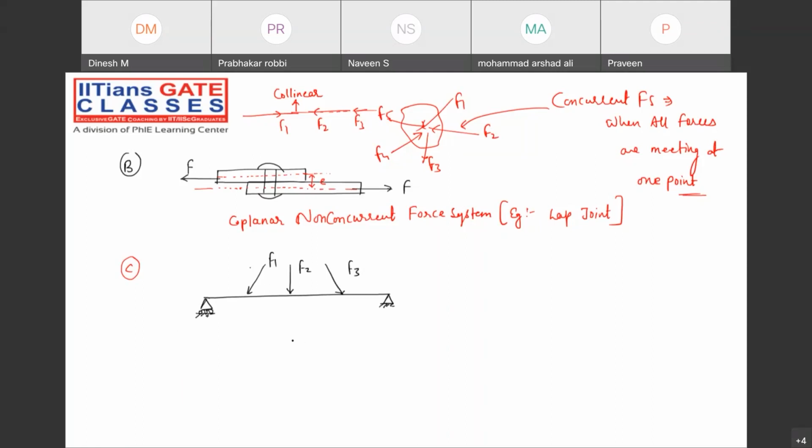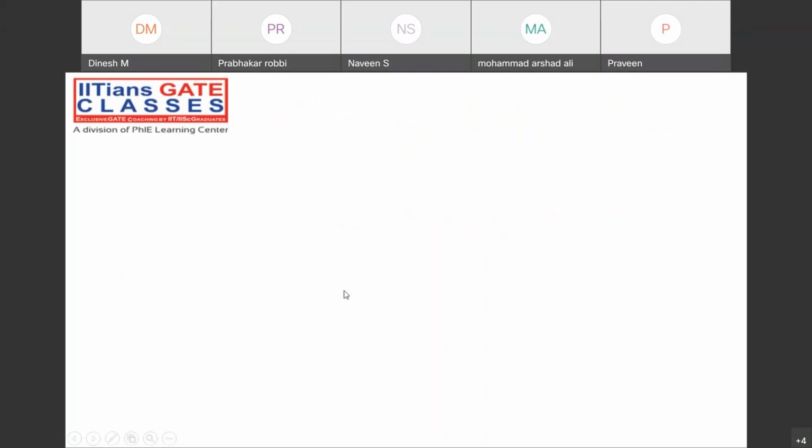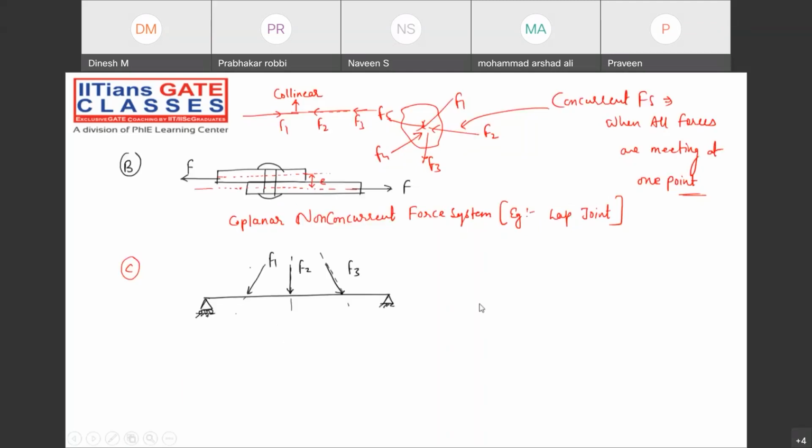Now all the forces are not parallel and they are not meeting at a particular point. When you join the lines of action of the forces, they are not meeting at one point, neither are they parallel. So can we say coplanar non-concurrent non-parallel force system?